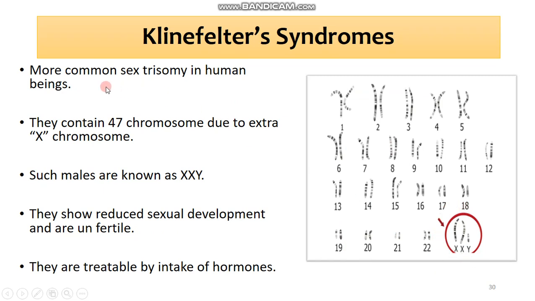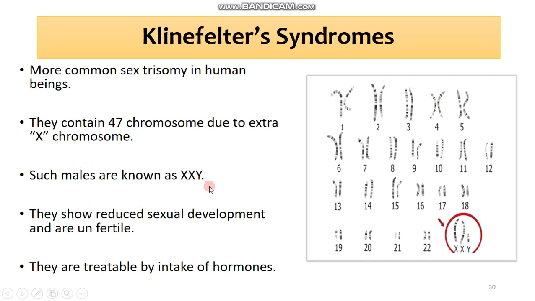It is the most common sex trisomy in human beings, and as the name suggests, it is caused by the addition of an extra chromosome, the X.